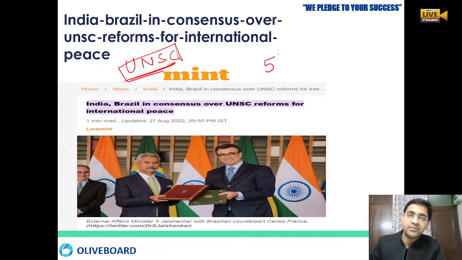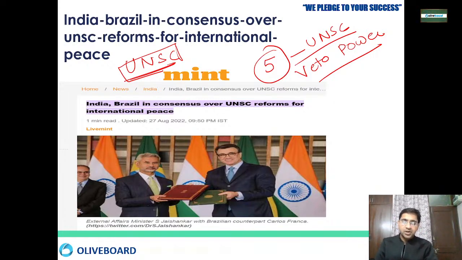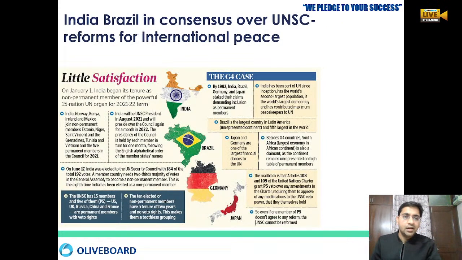Right now, five permanent members are there in the United Nations Security Council, and these five members have veto power. But now India and Brazil are expecting that the United Nations Security Council should do the reforms and include the Asian members.